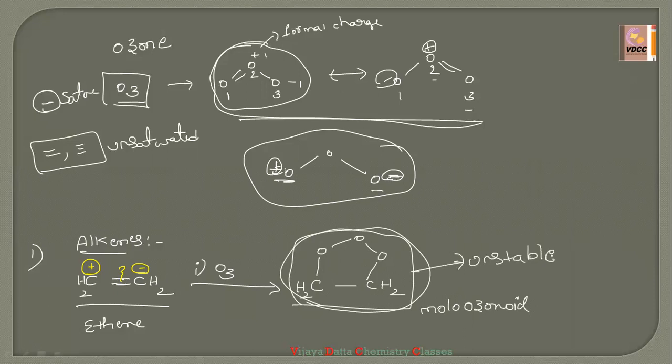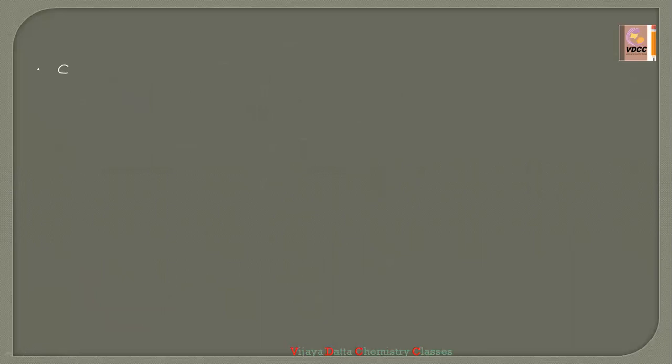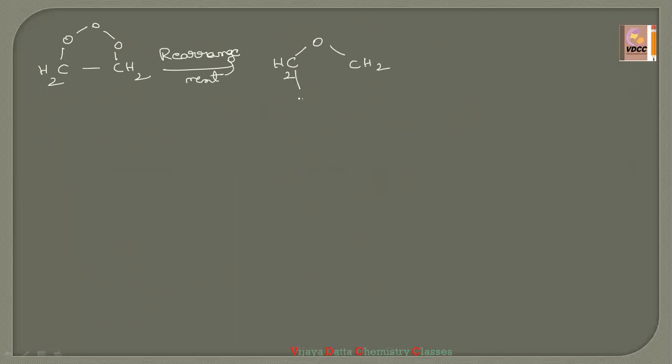Because of its instability, it immediately wants to convert, which means it undergoes rearrangement. If this structure CH2 single bond CH2 gets the rearrangement, then it shifts into this form, CH2, O. So the rearrangement takes place in this manner.